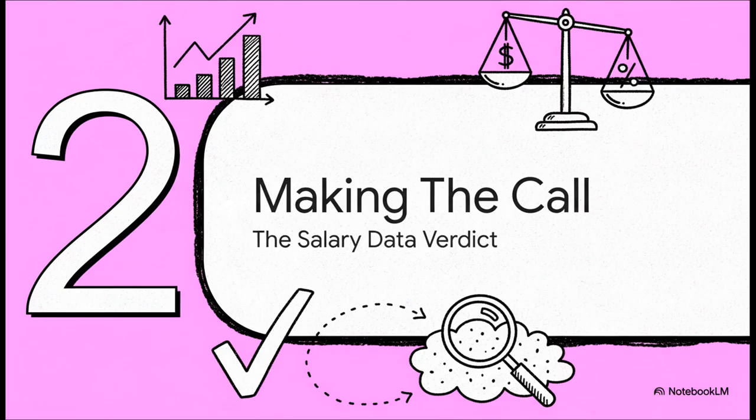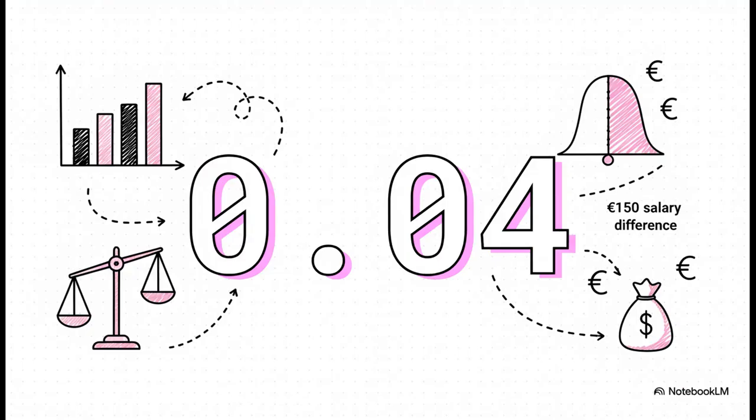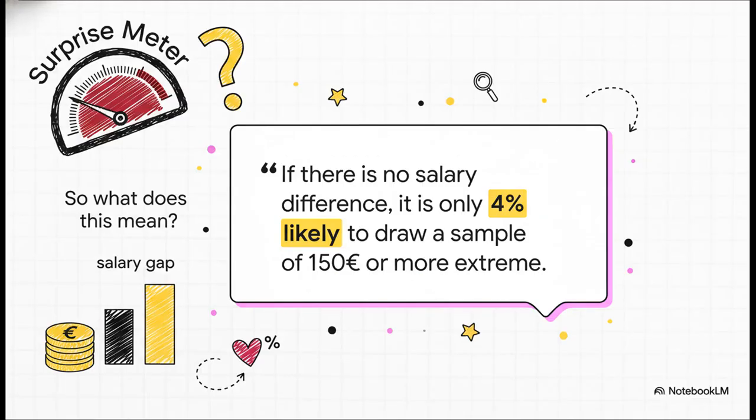All right, so we have our rules, we have our starting assumption, no salary gap, and we have our threshold for surprise, 5%. Now let's go back to our data and make the call. So we run the numbers on our survey, we do all the calculations, and the p-value for that 150 euro salary difference turns out to be 0.04. So what on earth does that number mean? Well, let's translate it using our surprise meter. It means that if there were truly no salary gap in the world, the probability of us just happening to find a difference of 150 euros or more in our random sample is only 4%. That's pretty unlikely. It's a pretty surprising result.